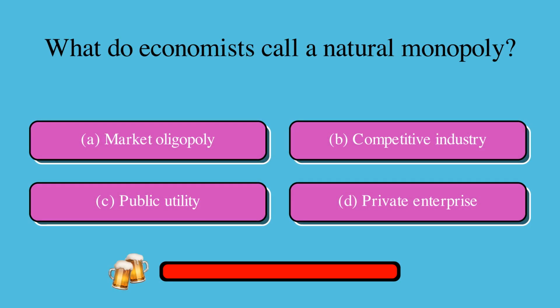What do economists call a natural monopoly? Is it A, market oligopoly, B, competitive industry, C, public utility, or D, private enterprise? The correct answer is C, public utility.